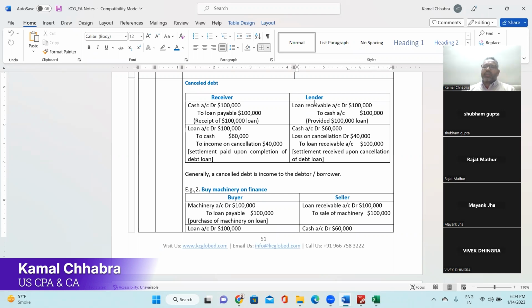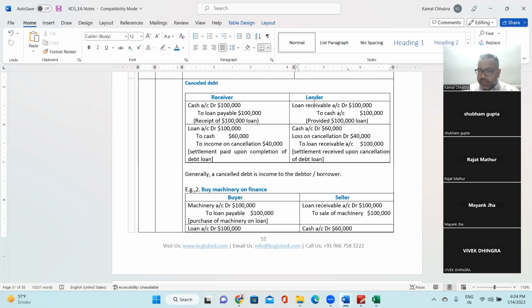For example, let's assume there are two persons, Rajat and Mayank. Rajat has given $100,000 to Mayank on, let's assume, 1st January 2023, right? So what journal entry will Rajat be making in his book? Loan receivable account debit to cash, or maybe Mayank account debit to cash, right? And Mayank, who has received $100,000 cash from Rajat, will be saying cash account debit to loan payable to Rajat, right? And after 6 months, Mayank says, I don't have money to pay you back.